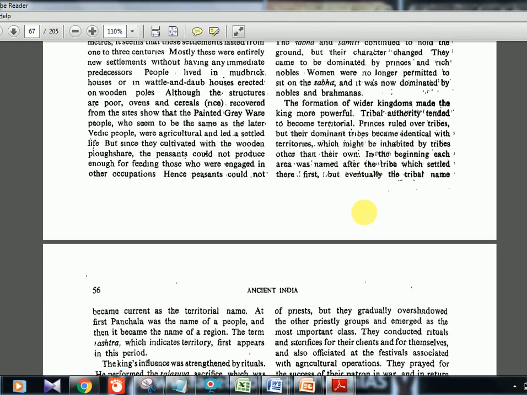Now the formation of wider kingdoms made the king more powerful. The tribal authority tended to become territorial. So now it is more territorial. Earlier, wealth was measured in cows: more cows meant more wealth. But now it is more territory and more land.